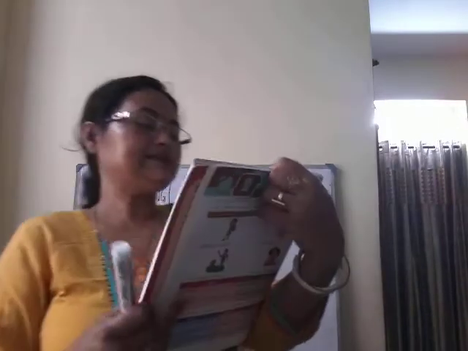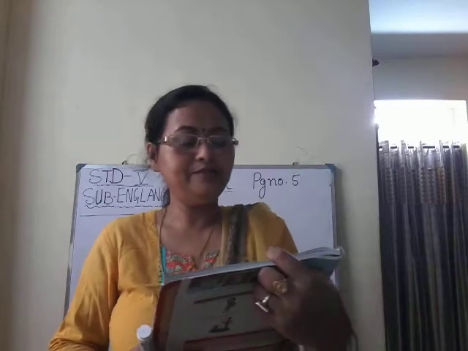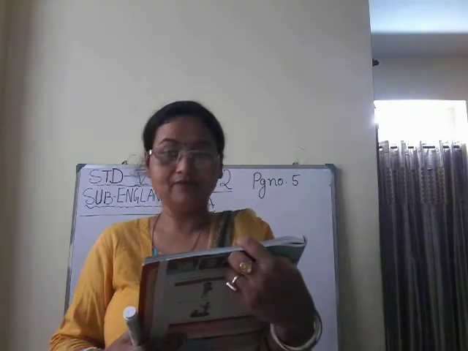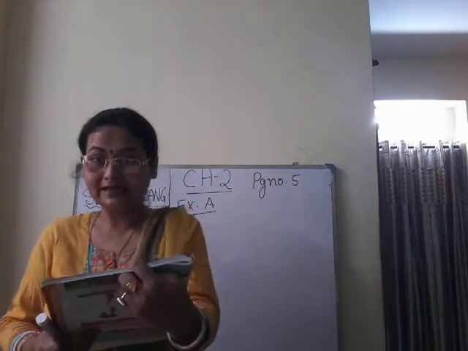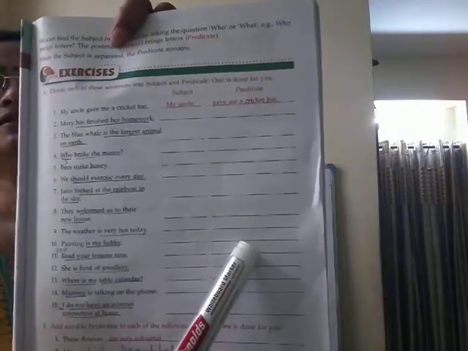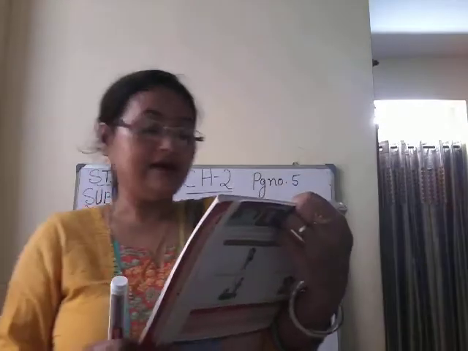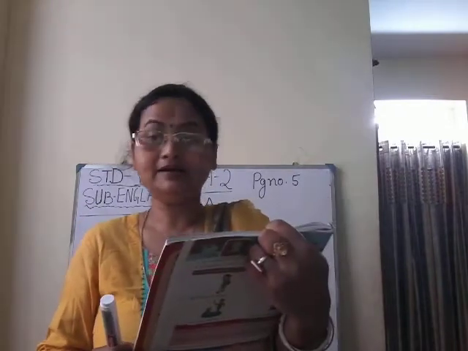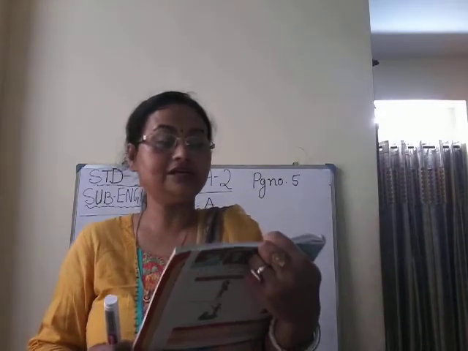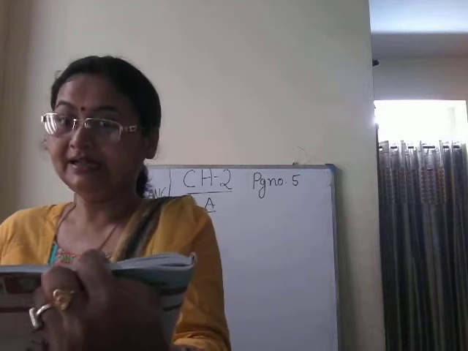Say, my uncle gave me a cricket bat. Number 1. So, my uncle is subject. Under this heading, subject, you will write the subject, and here you will write the predicate. Clear? Here we are talking about uncle, isn't it?